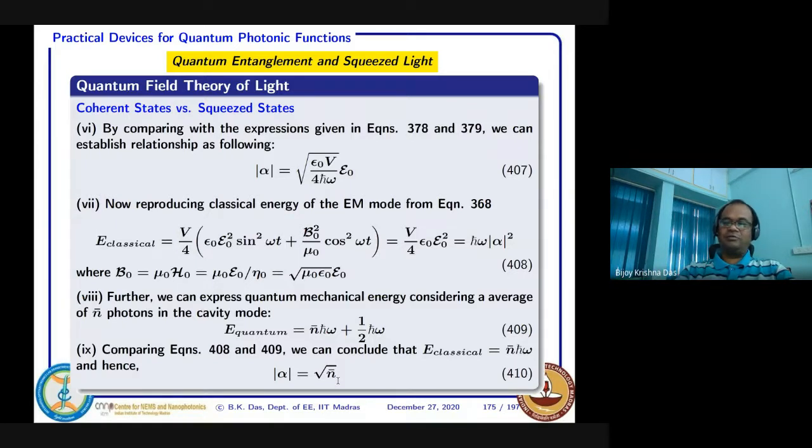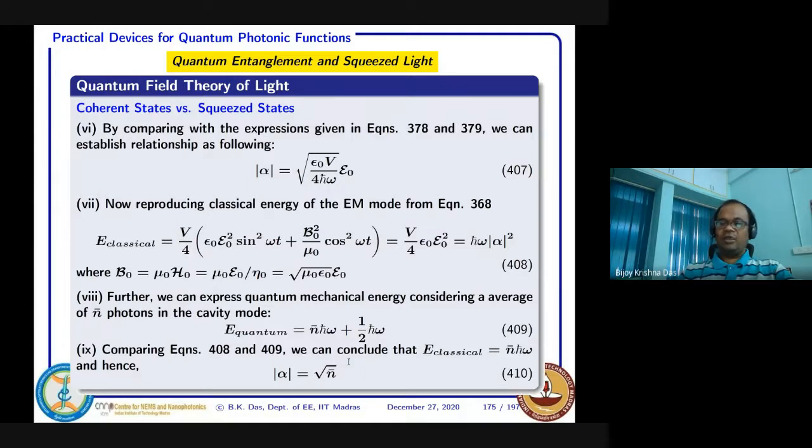You see, through this equation our classical electromagnetic field, the electric field, is scaled such that it becomes dimensionless. So alpha is this one. Now this alpha I have related to the number of photons in the mode, square root of n.